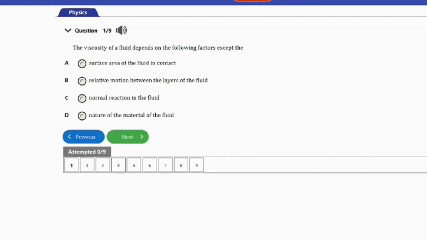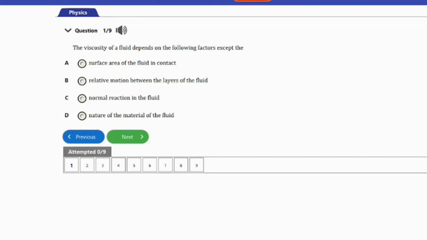It says, the viscosity of a fluid depends on the following factors except the A. Surface area of the fluid in contact, B. Relative motion between the layers of the fluid, C. Normal reaction in the fluid, D. Nature of the material of the fluid. So guys, the answer to this question is option C here, normal reaction in the fluid.